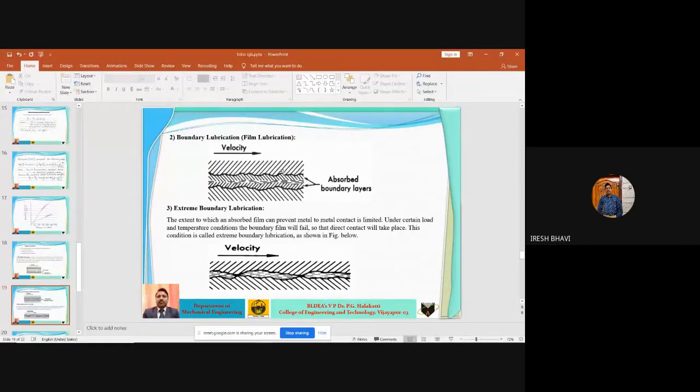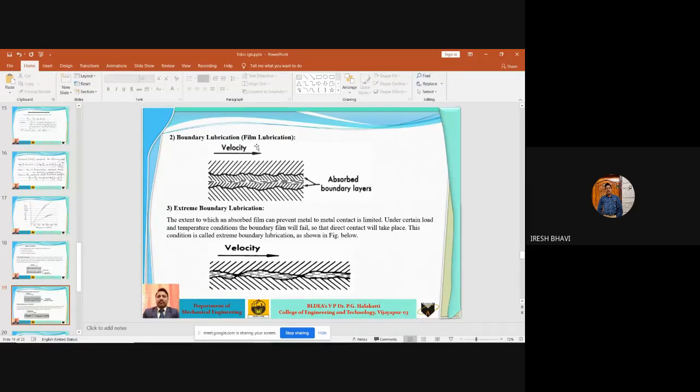Whereas this surface is not lubricating oil, but a metal surface in which some lubricating oil is absorbed. Because you know that, no doubt even if you super finish, small pores will be there on the metal, and in those small pores some lubricating oil gets absorbed and it will create a continuous oil film.